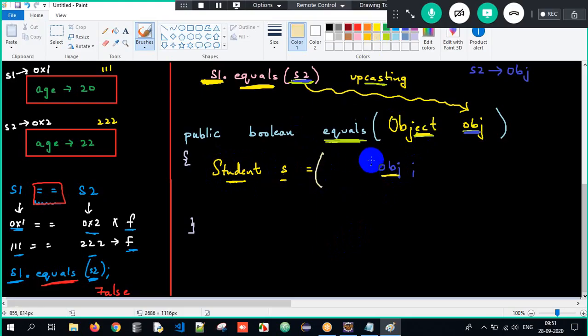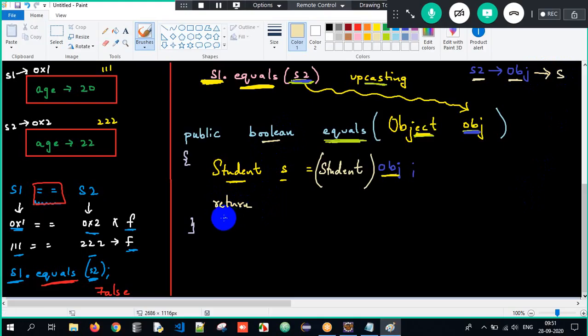Downcasting has to be done explicitly with a cast here. So I'll write it as Student here. This S2 was upcasted to obj and it is downcasted again to S here. Got it? So this is what we are supposed to understand here. And now since the return type is Boolean, I will return.